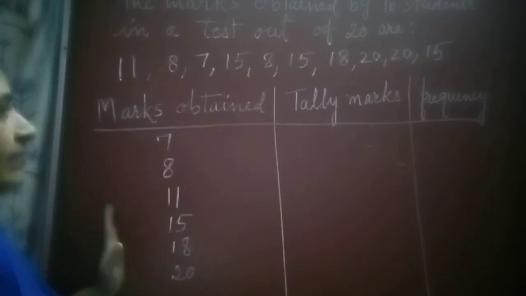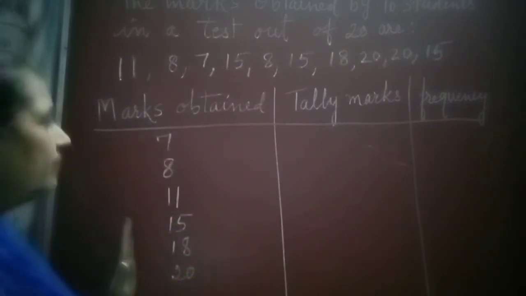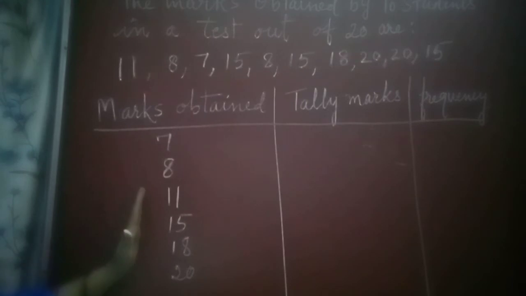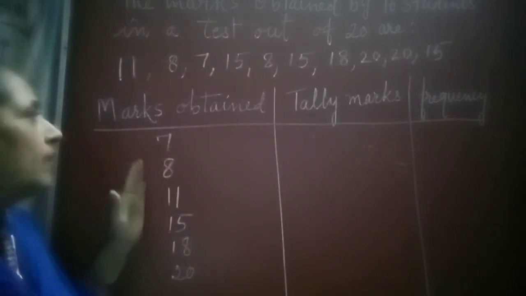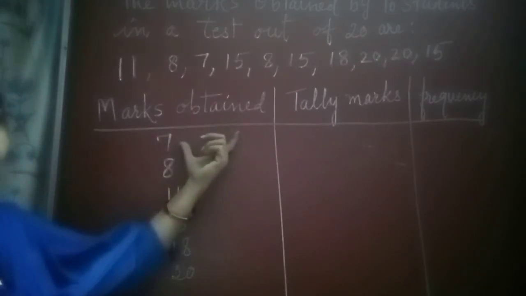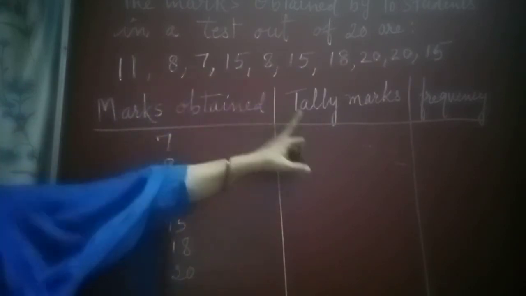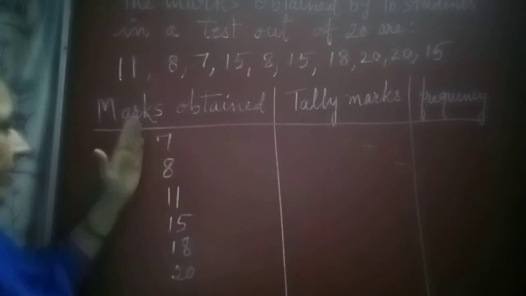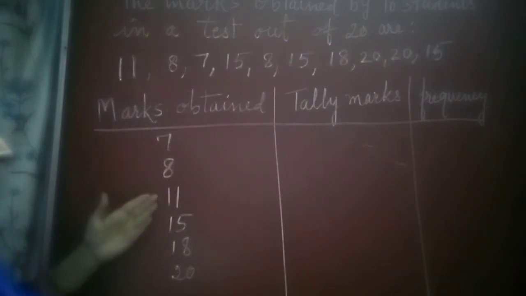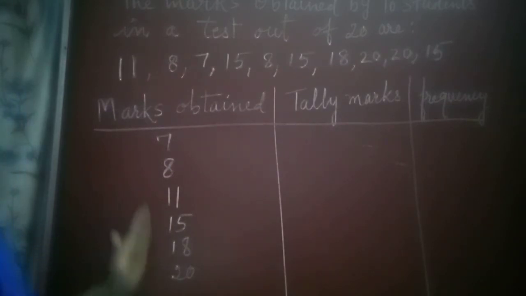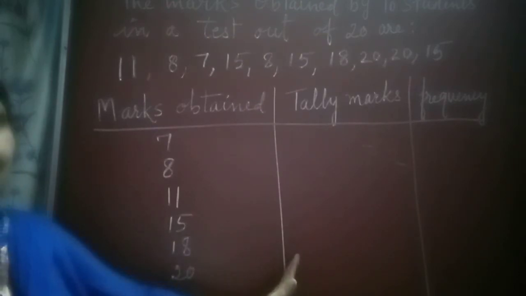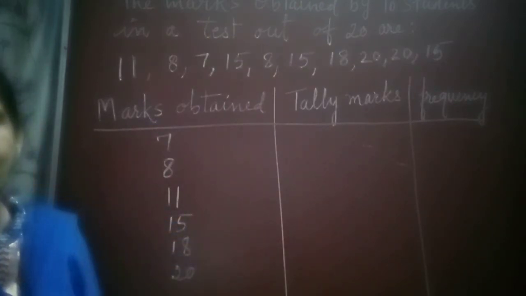So what to do? We have to make three columns. The first column will give the values of the variable. Here we will write marks obtained. The minimum mark obtained is 7 and the maximum mark obtained is 20, and the variables are 7, 8, 11, 15, 18 and 20. We have 6 variables in this data. The next column is for tally marks and the last column is for frequency.